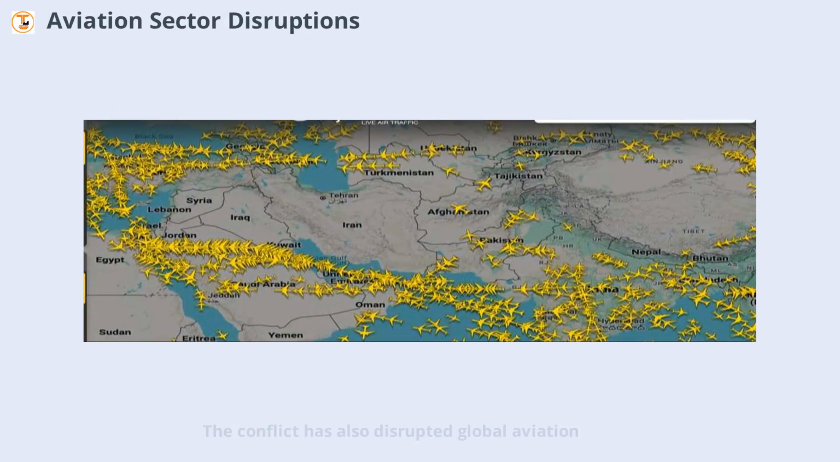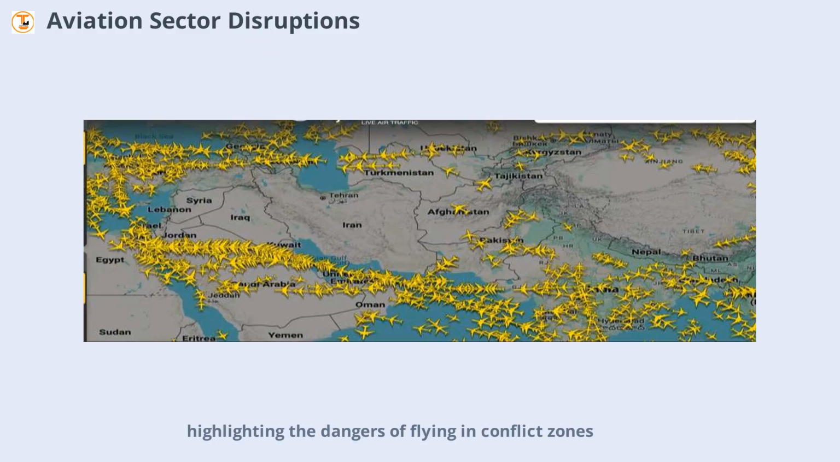The conflict has also disrupted global aviation. Airlines have suspended or rerouted flights across the Middle East, and several countries have closed their airspace. Flight safety is a major concern, as civilian aircraft risk being caught in crossfire or targeted by mistake. The situation recalls past tragedies, such as the downing of Malaysia Airlines Flight MH17, highlighting the dangers of flying in conflict zones.